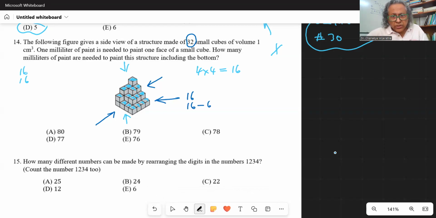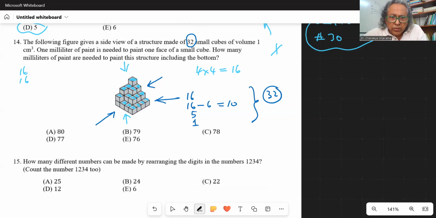I mean, let me count. So this is actually 10. And the next layer, I can see that there are 5. And the top layer, just 1. So 16 plus 10 plus 5 plus 1 is actually 32, right? So that means there's no hollow.